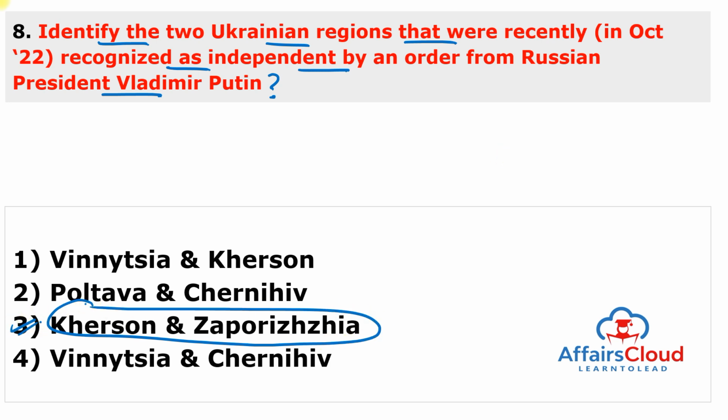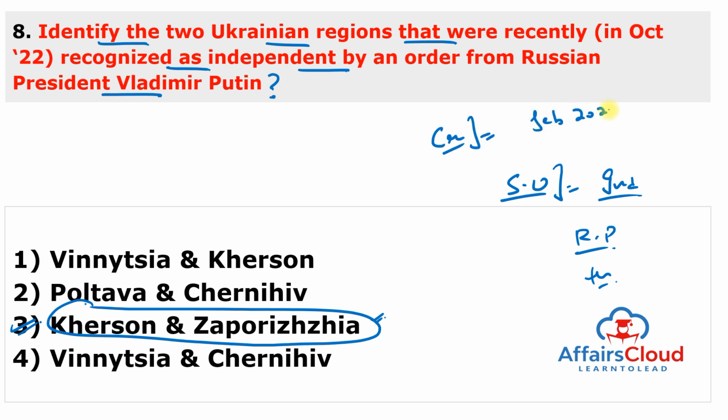So two Ukrainian regions, one is Kherson and second is Zaporizhzhia, located in the southern Ukraine, have been recognized as independent by an order from the Russian President Vladimir Putin, paving the way for Russia to annex them. And similar actions were taken for the Crimea earlier and Luhansk and Donetsk in the Ukraine in February 2022.